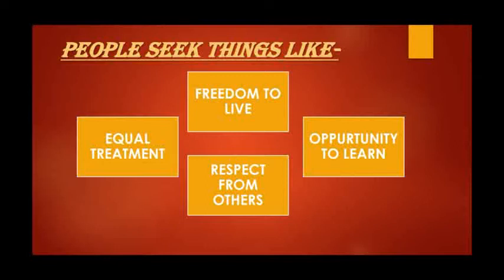So income and other goals: not only income, they also search for public facilities which we cannot purchase with the money in our pocket, such as schools, transportation facilities, health facilities, equal treatment, dignity, honor. All these things we cannot purchase with the help of income. So that is what income and other goals means. People seek these things as well.